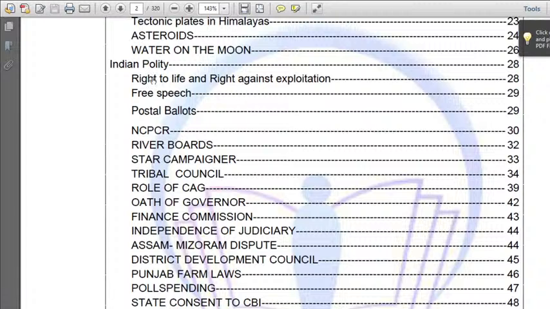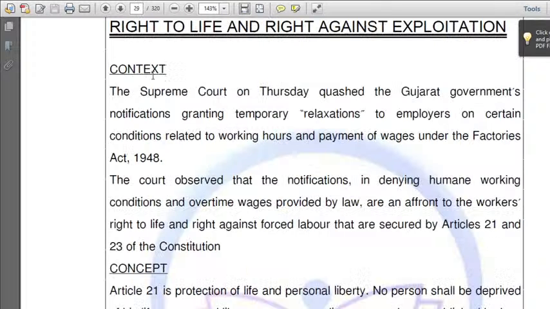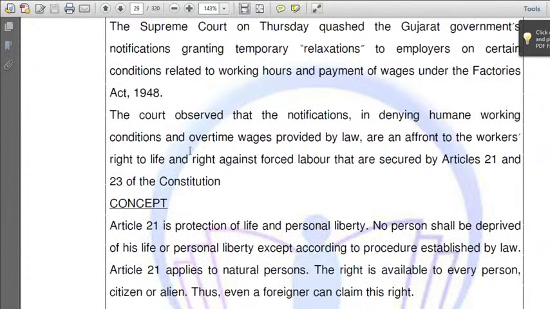Now let us move towards right to life and right against exploitation. Why is it in the news? The Supreme Court on Thursday, in the October month, quashed the Gujarat government's notification granting temporary relaxations to employers on certain conditions relating to working hours and payment of wages under the Factories Act. So the Gujarat government had issued a notification and the Supreme Court has quashed it. That's why it's in the news. Right to life and right against exploitation.